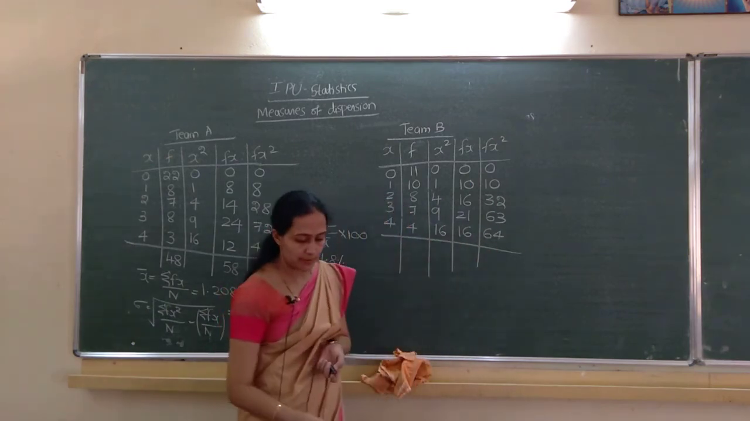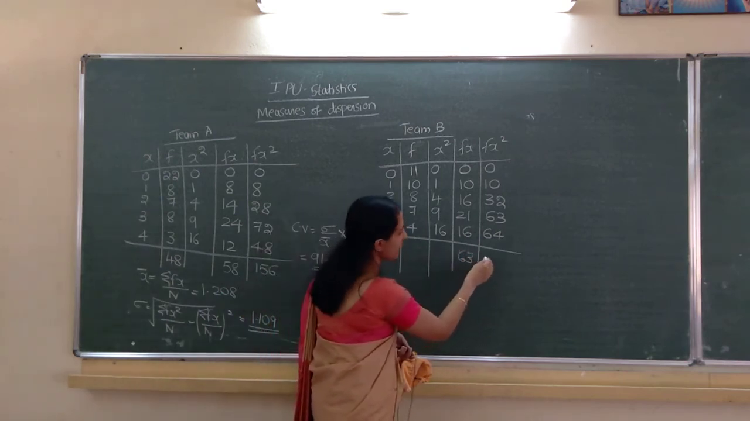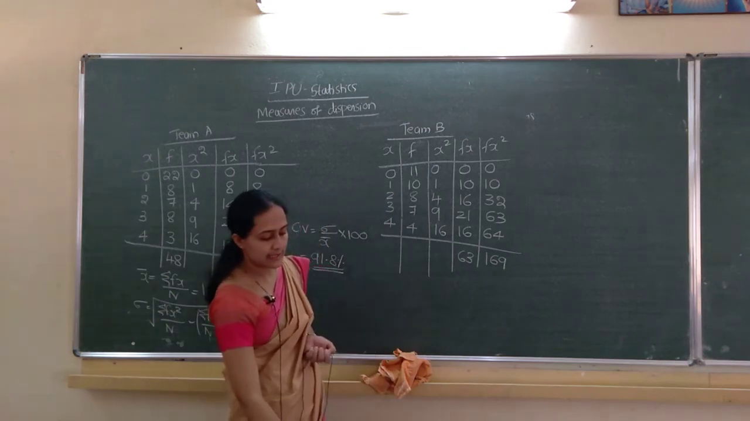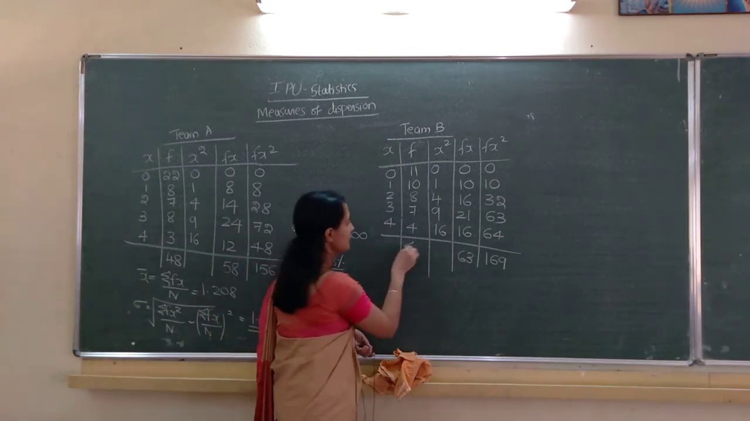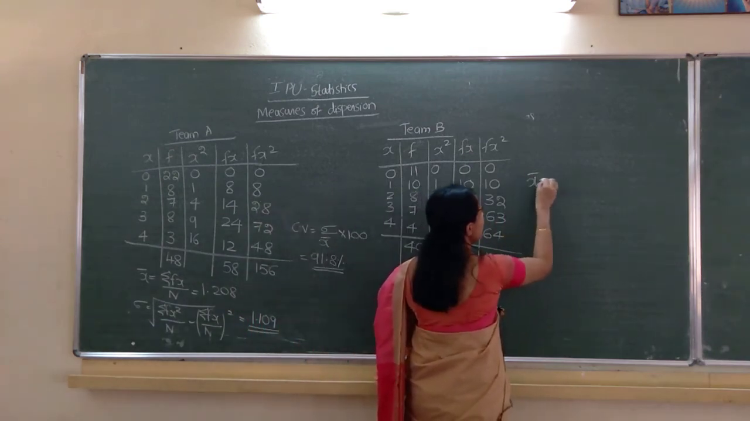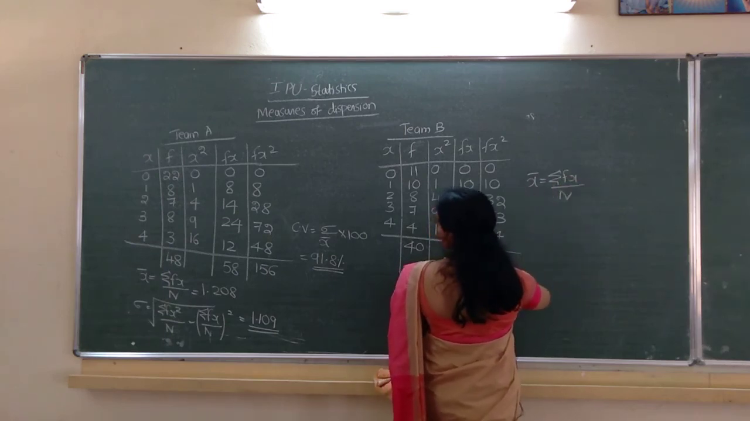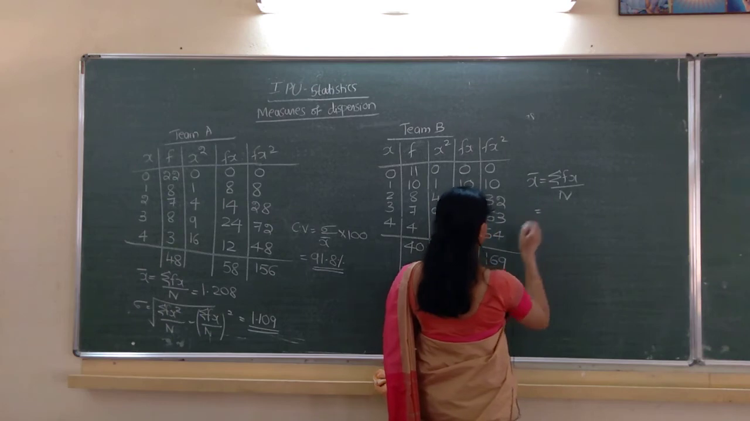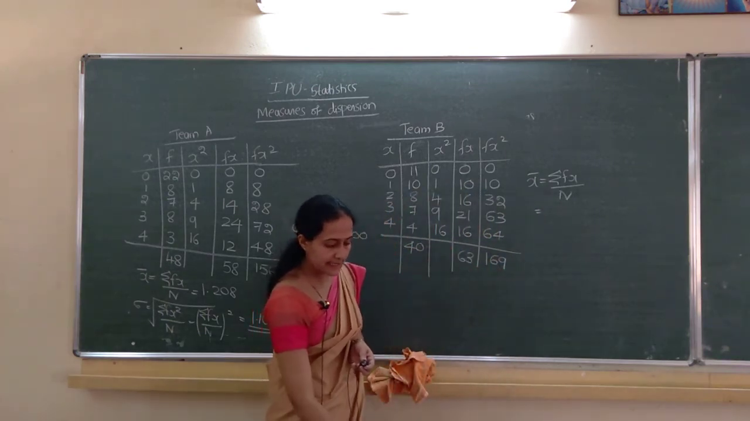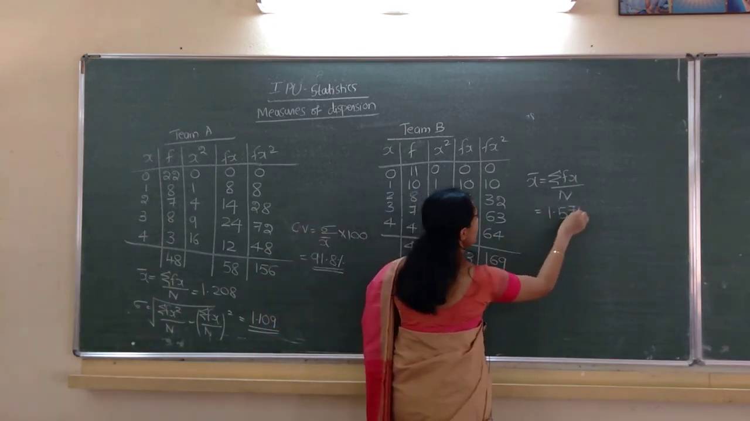That's how to compute it totally. Sigma fx is 63, sigma fx square is 169, from 0, 10, 32, 63, 64. Correct. Here N is 40. Next one by one you compute x bar. X bar is sigma fx divided by capital N, the same as there. Sigma fx is 63 divided by 40. Answer is 1.575.